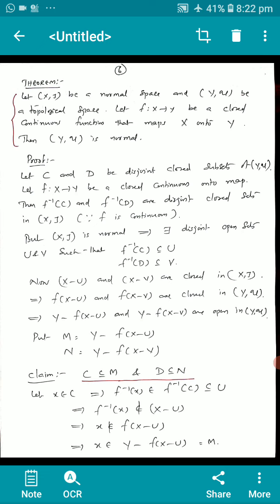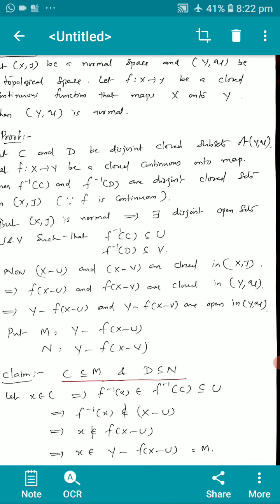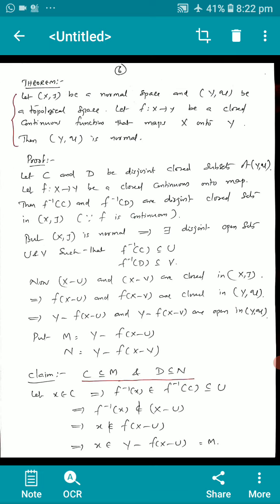First we prove that C is a subset of or equal to M. Take an element, let x in C. This implies f inverse x is in f inverse C, which is a subset of or equal to U. This implies f inverse x is not an element of X minus U, which implies x is not an element of f of X minus U. This implies x is an element of Y minus f of X minus U, which is equal to M. Hence, C is a subset of or equal to M. In a similar way, we can prove that D is a subset of or equal to N.